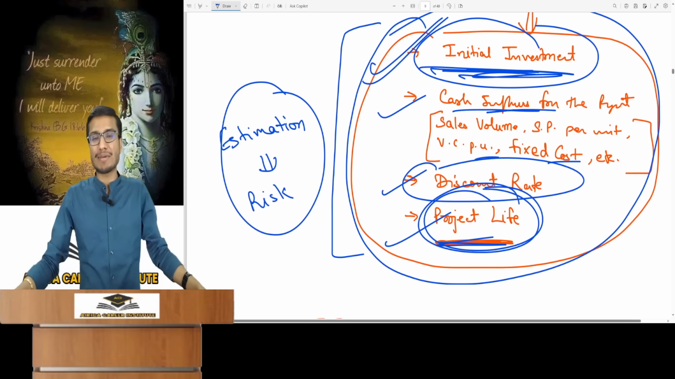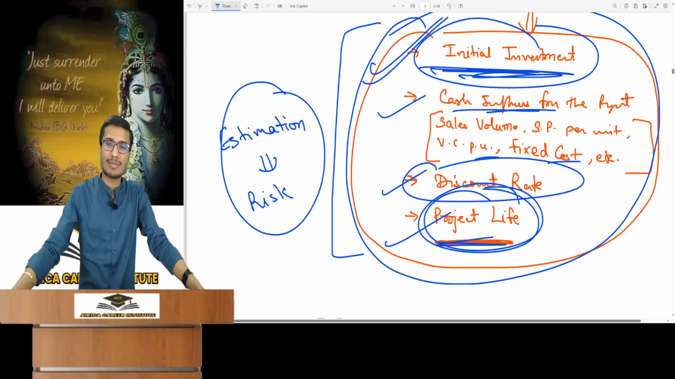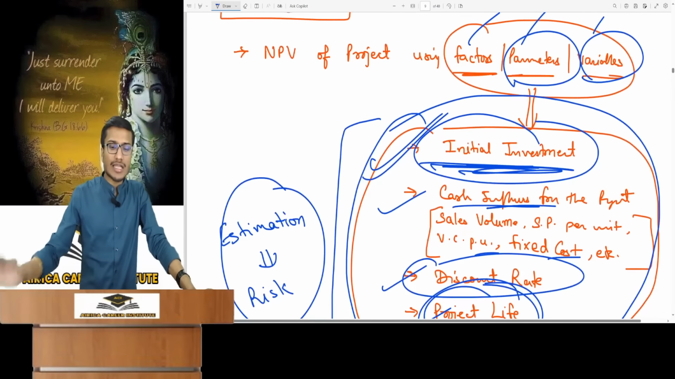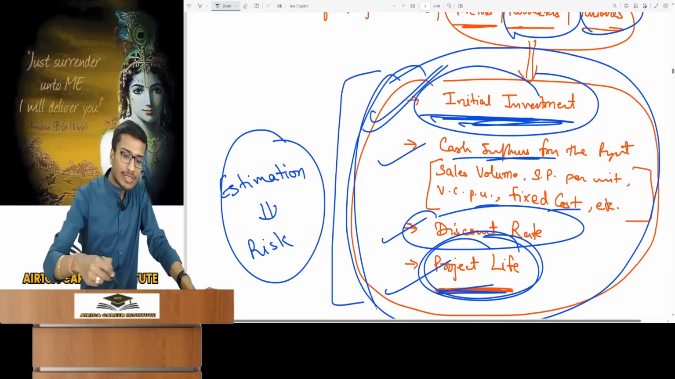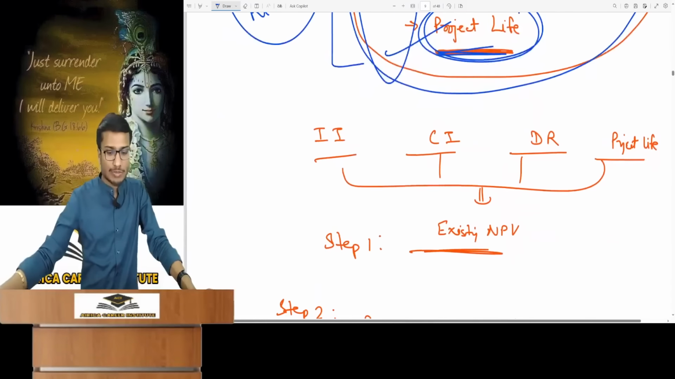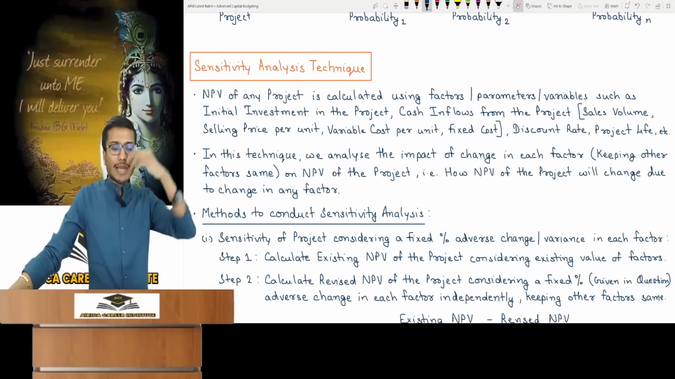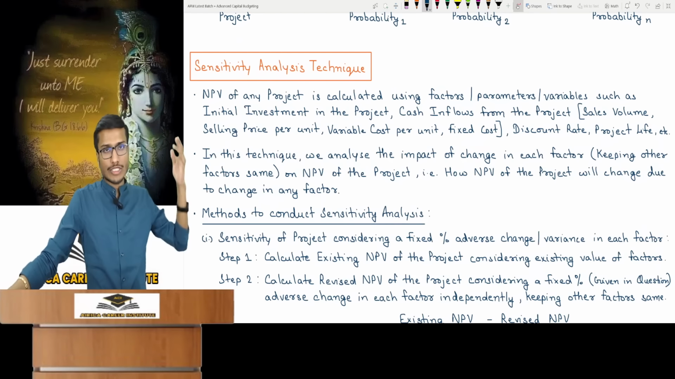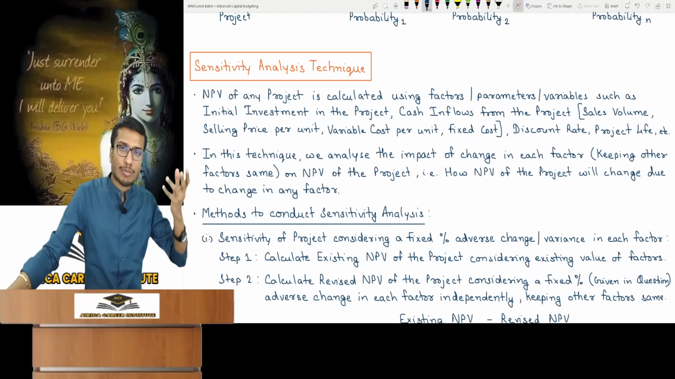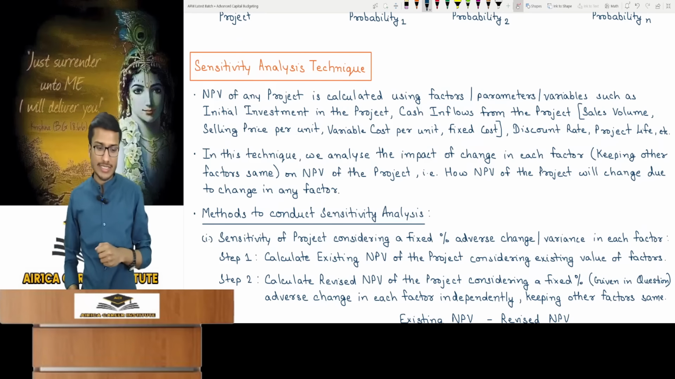There can be risk in the initial investment too. This is also a kind of estimation. Did you understand? So from a question standpoint, you need to do it as you have been. Right now, I have just explained all these things which can have risk. So you calculate the project's NPV using many factors, parameters or variables which I have explained to you. These factors bring project risk from estimations.